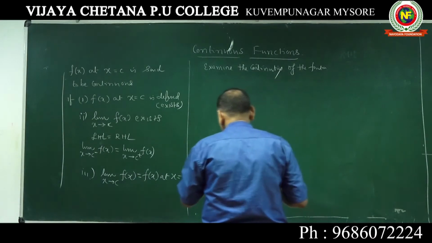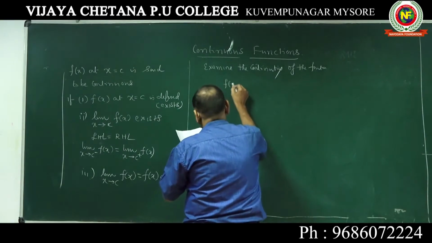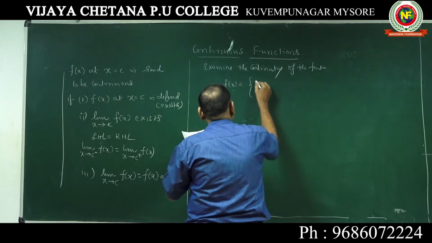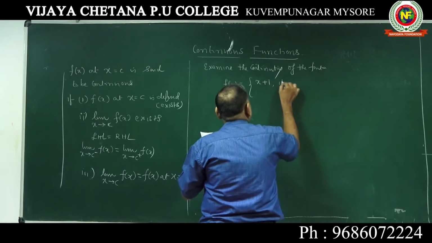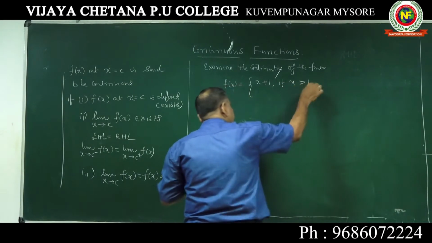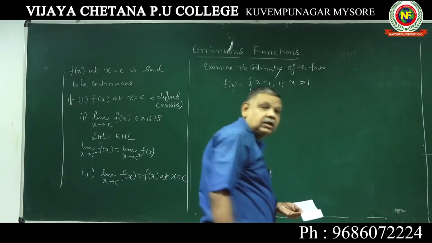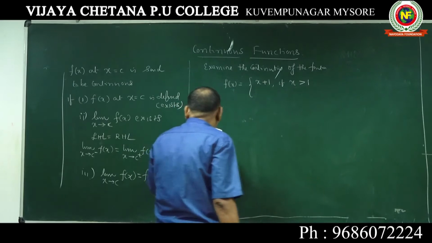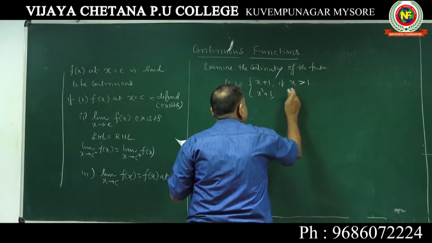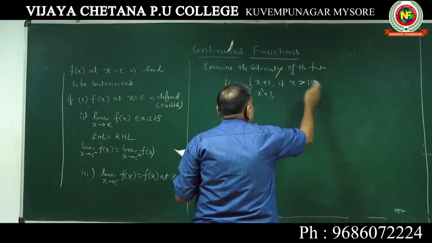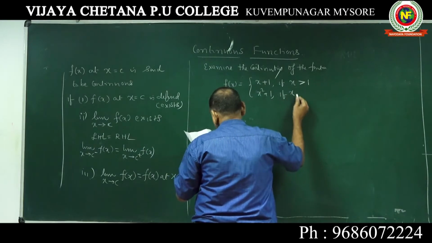Examine the continuity of the function. f of x is equal to x plus 1 if x greater than 1. Sometimes they give less than first, and in some problems they give greater than 1 also, just to confuse you. And x square plus 1 if x less than.